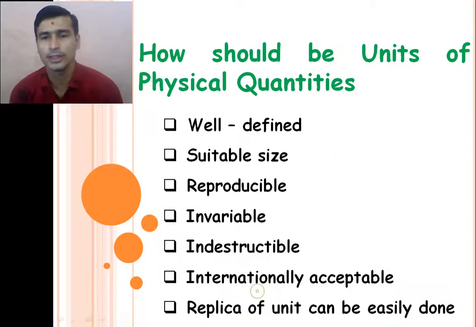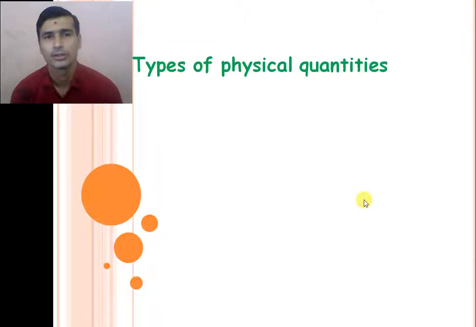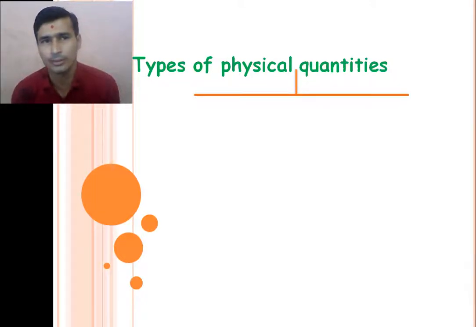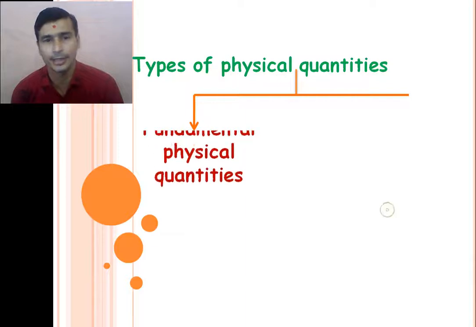So dear students, next, what are the different types of physical quantity, right? Now we study that all the physical quantities in nature are divided into three categories.